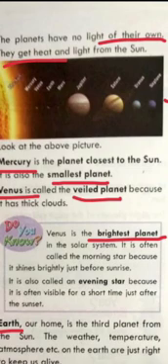First planet, Mercury. Mercury is the planet closest to the Sun. It is very close to the Sun. You can see here, the name is written Mercury. And it is the smallest planet also.